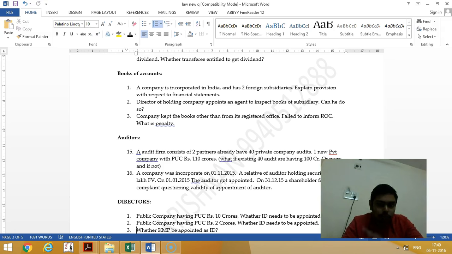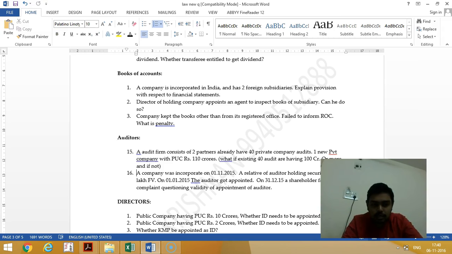So if they have not passed the resolution, then penalty is there. 50,000 to 5 lakh penalty you will be putting. But if they pass the resolution, but only the complaint is not filed, then additional grace days of 270 days with additional fees they will be paying.